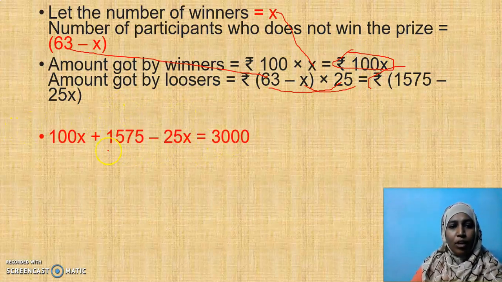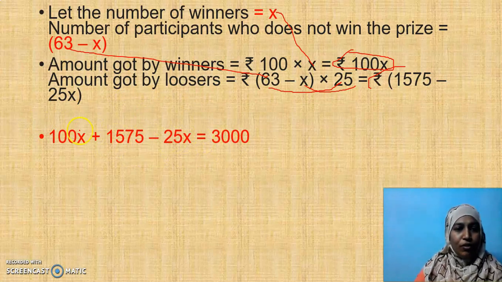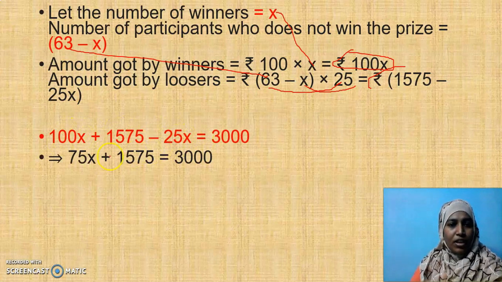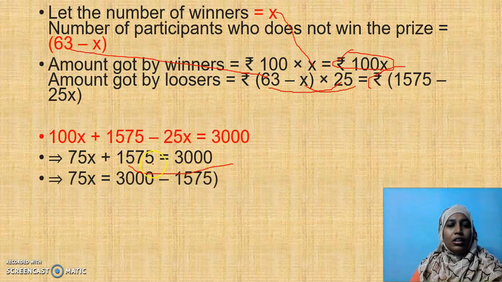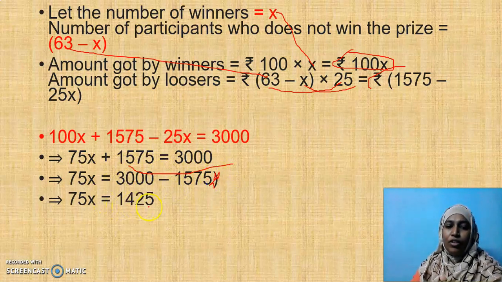This is how we get the equation. Now it is easy for you to simplify. 100X minus 25X, yes, 75X. Plus 1575 is equal to 3000. Then I have to transpose this. If I transpose, I get 3000 minus 1575. If I subtract, I get 1425. Then this will come in division.